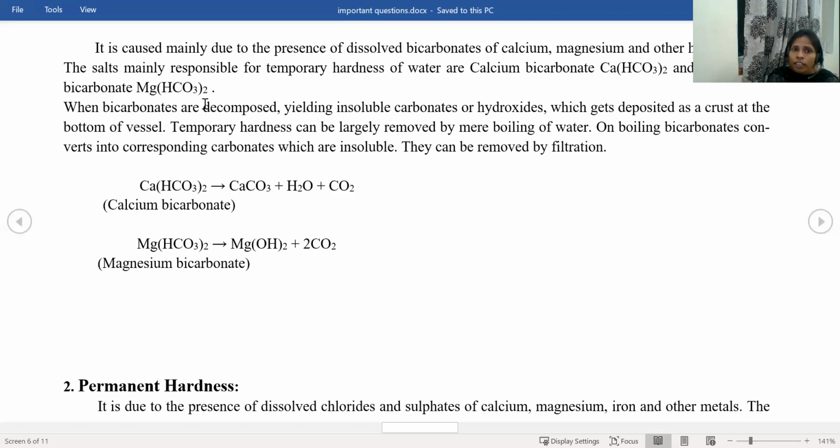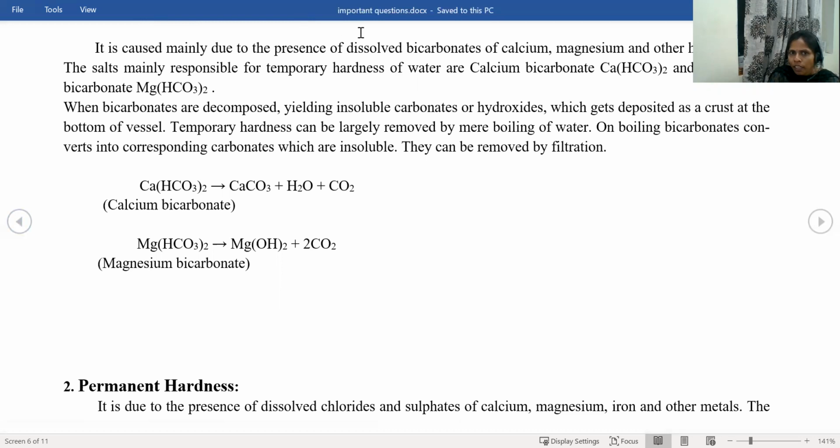So the salts mainly responsible for temporary hardness of water are calcium bicarbonate and magnesium bicarbonate. Only two are causes for the temporary hardness. What are the two? Calcium bicarbonate and magnesium bicarbonate. When bicarbonates are decomposed, they yield insoluble carbonates or hydroxide, which get deposited as a crust at the bottom of the vessel. But there is no need to write this.